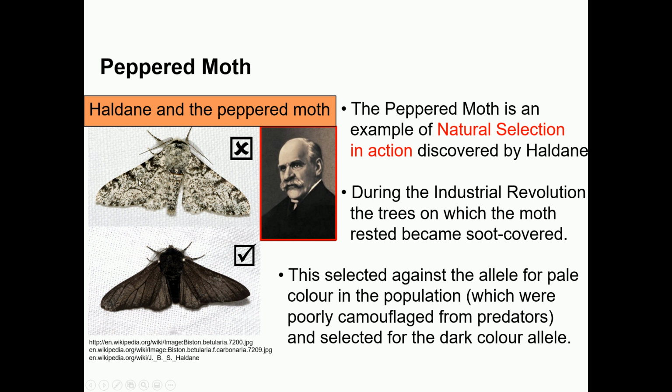These are the two moths. You can see this is the light colored moth, or what they call the peppered moth, and these are the ones which are dark. When they are sitting on the trees, their color merges with the color of the trees. So these moths will not be recognized by the predators.